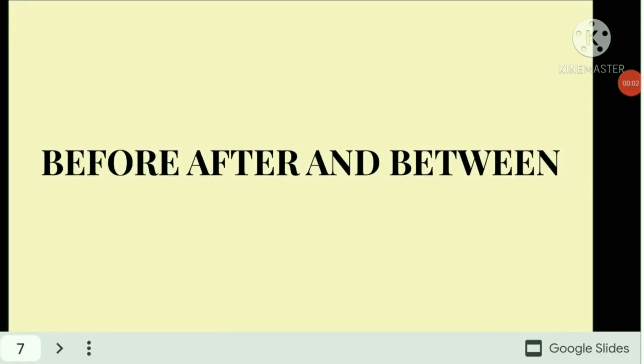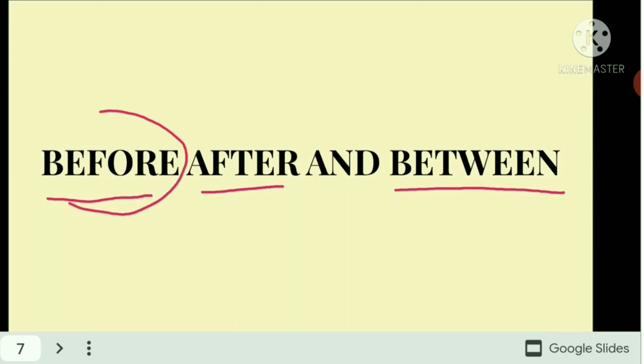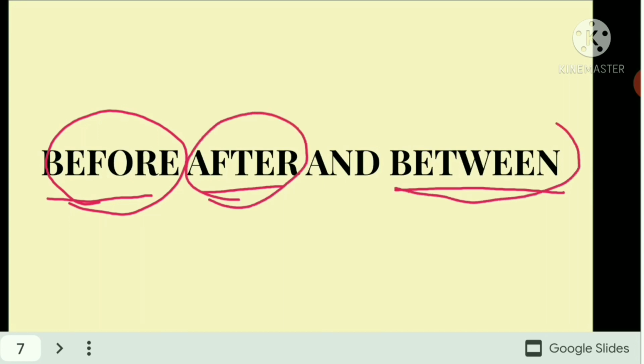Good morning, students. Today we'll start another topic, that is before, after and between. So we should know what the terms before, after and between mean.